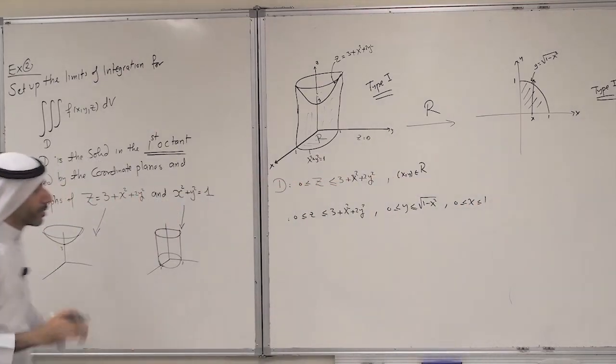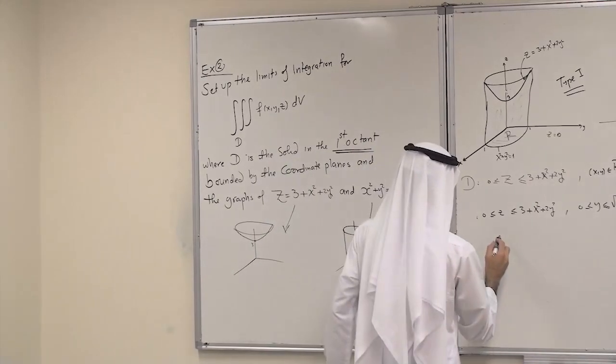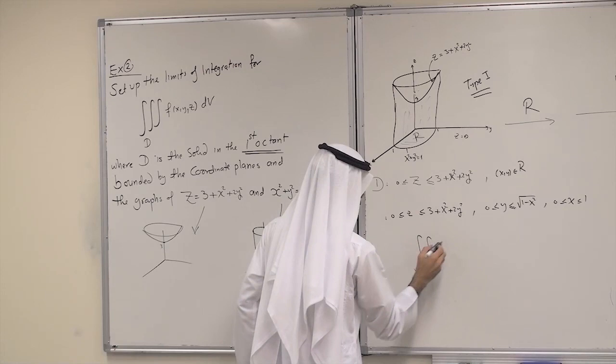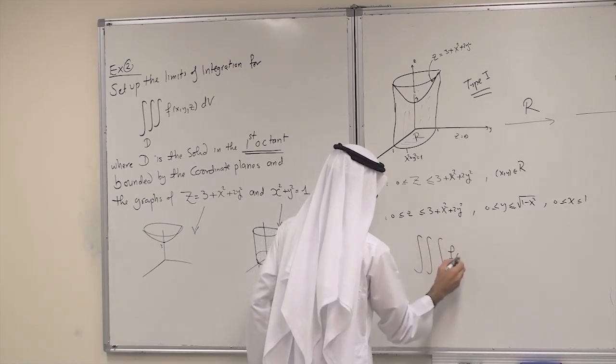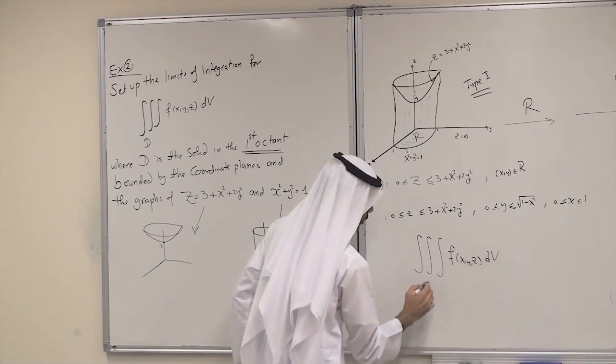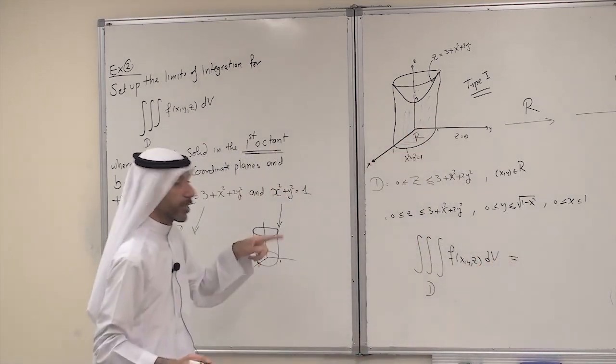So these are the limits of integration. Now for the setup of the limits of integration of the triple integral of f(x, y, z) dV over D. D is a type 1 solid, so you start with z first.